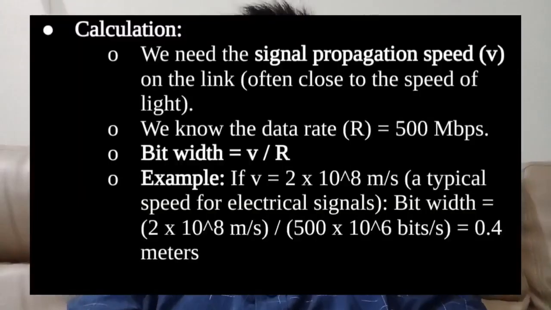And then part C, what is the width in meters of a bit in the link? Understand bit width. This refers to the physical length a single bit occupies on the transmission medium. And this is the calculation.